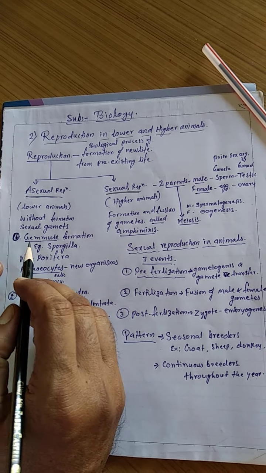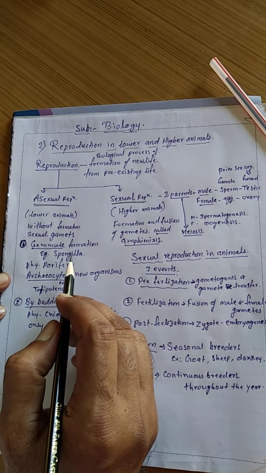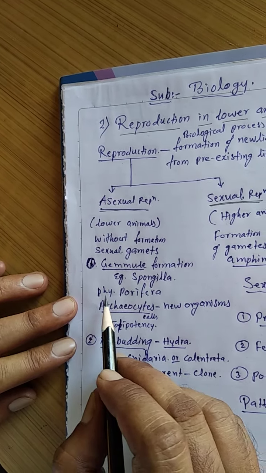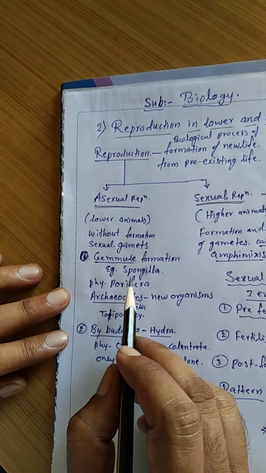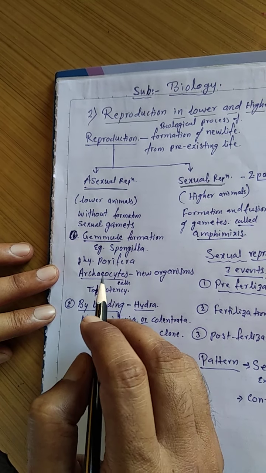Now the first type is gemmule formation. The example is Spongilla, which comes under the phylum Porifera.